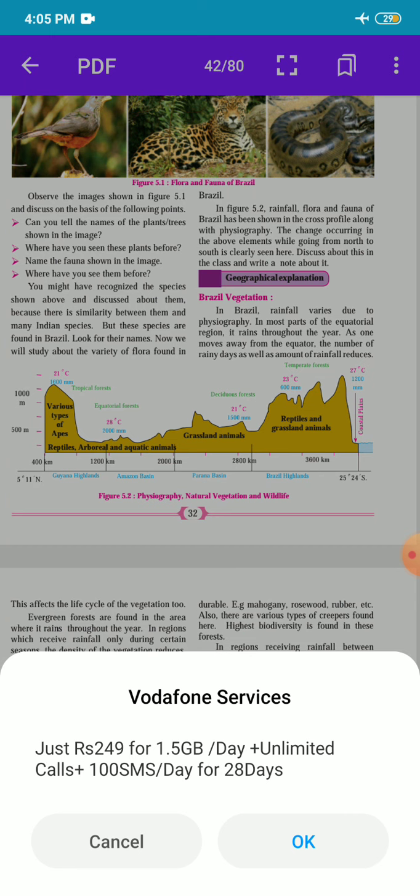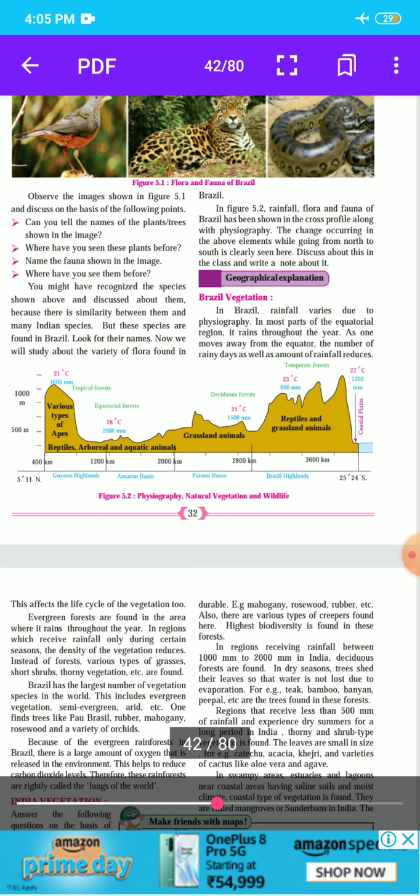Some regions receive rainfall only during a certain season. You know, students, in India, rainfall comes in some specific season. In this way, in regions which receive rainfall only during a certain season, the density of the vegetation reduces. Instead of forest, various types of grasses, short shrubs, thorny vegetation, etc. are found.